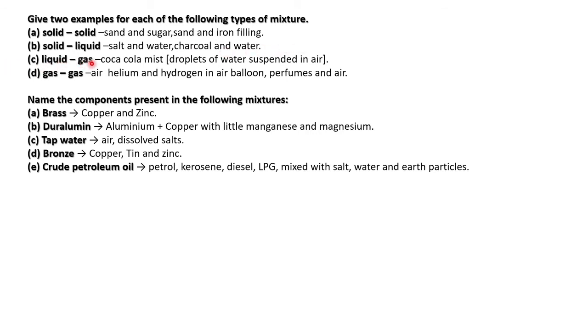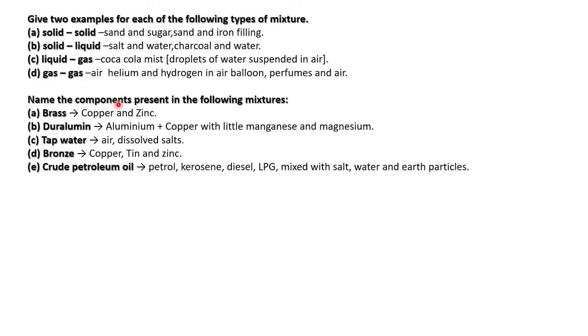Then liquid and gas: mist and water. Gas and gas: helium and hydrogen in a balloon, or perfume and air. Perfumes spread in air so that we can smell them even at a distance. So that is gas and gas.